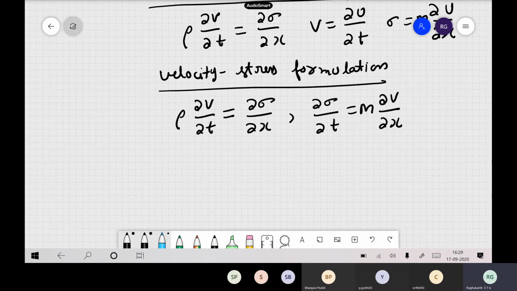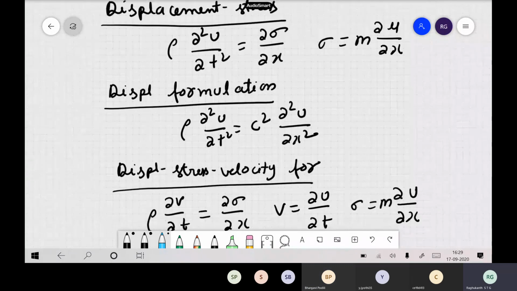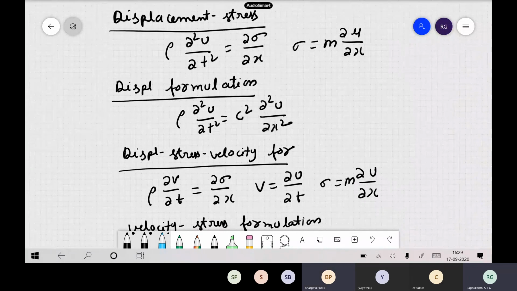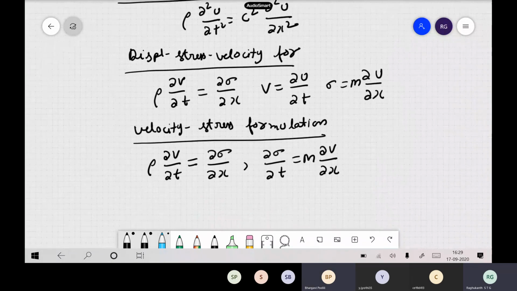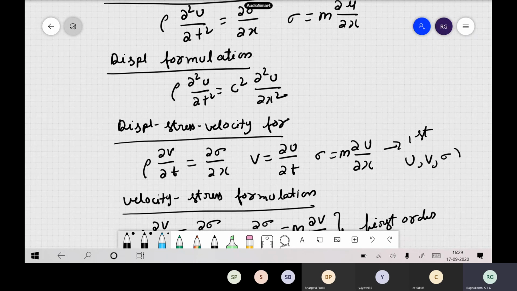As I already told, which is the widely used? I think long back we have discussed what is the advantage and what is the disadvantage. Velocity stress. Why? Because all of them are first order. The displacement, stress, velocity ones also are all first order, but you are having 3 variables: u is there, velocity is there, then stress is there.